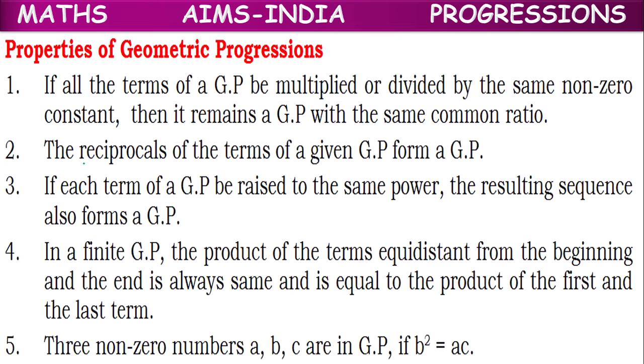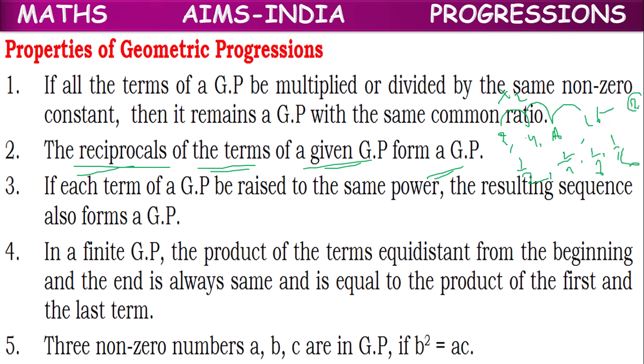Next, the reciprocals of the terms of a given GP form a GP. Suppose you have 2, 4, 8, 16 as a GP. If you take the reciprocals of all the terms, it becomes 1/2, 1/4, 1/8, 1/16. The previous GP common ratio is 2: 2 into 2 is 4, 4 into 2 is 8, 8 into 2 is 16.